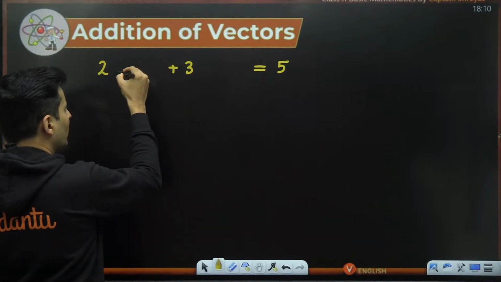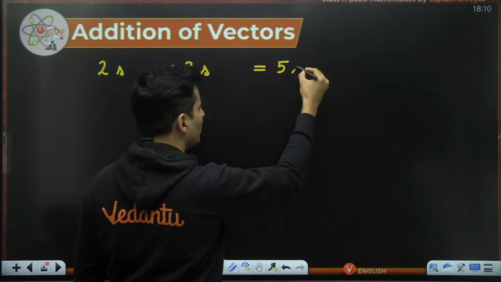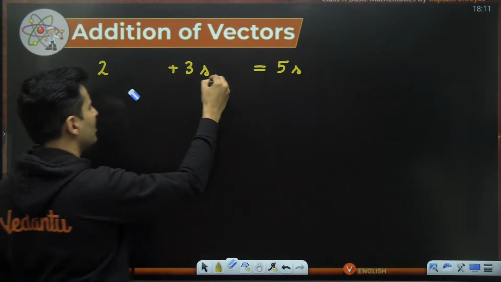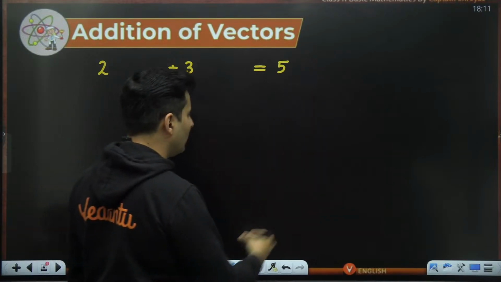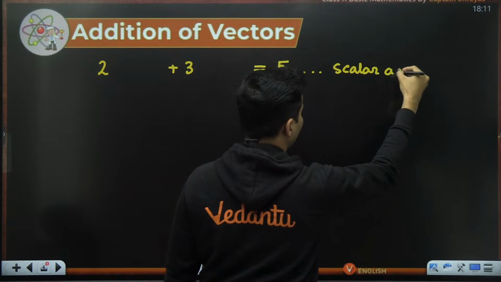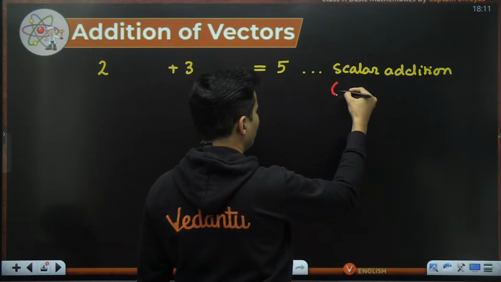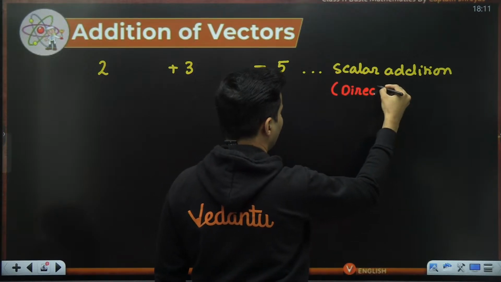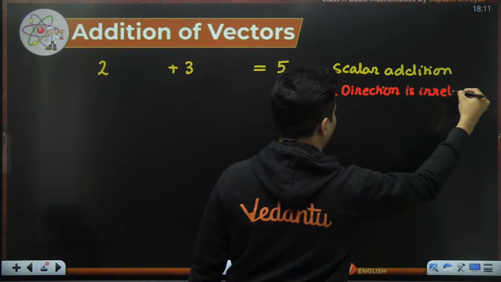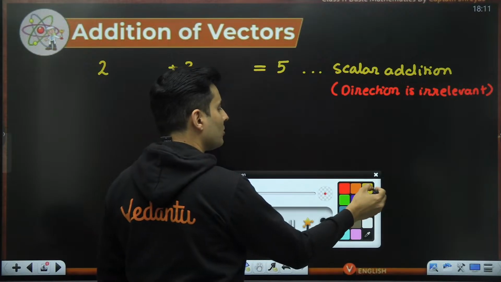Let's say Pandu is wasting 2 seconds of his time. He may waste 3 seconds more of his time. So total time wasted is 5 seconds. So these are just units, so it really doesn't matter. This kind of addition is basically your scalar addition, where direction is irrelevant and there is no meaning of direction in these situations. Direction is irrelevant, okay? It is not important, it does not have any meaning in such situations.